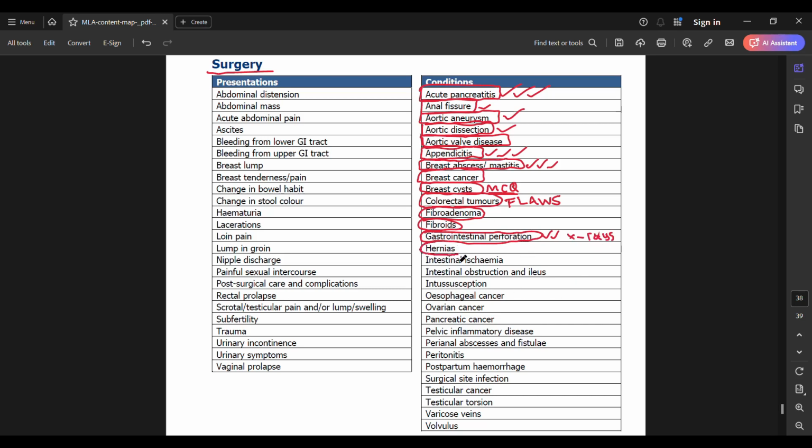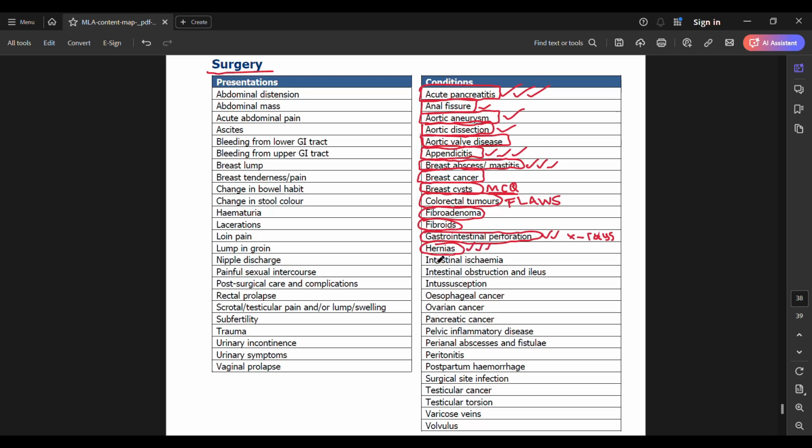But look at X-rays. Look at X-rays of gastric perforation and know the findings you're going to see in these cases. Next, we have hernias: direct hernias, indirect hernias, ring occlusion tests. Do those well. You could get a testicular exam with an indirect hernia. You could get a hernia anywhere else in the body. So abdominal exam, testicular exam, very important. Know the differences between direct and indirect hernia. Know the tests you're going to do.